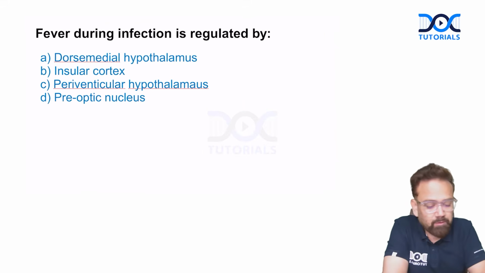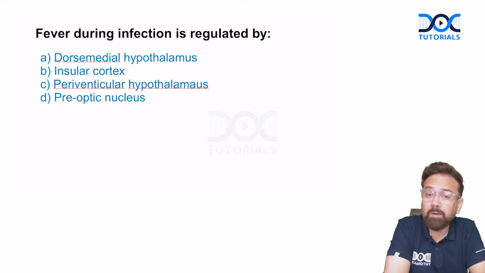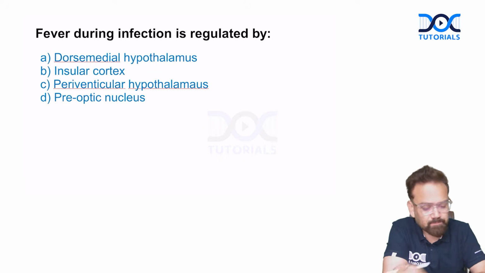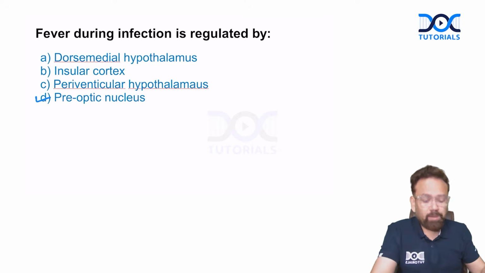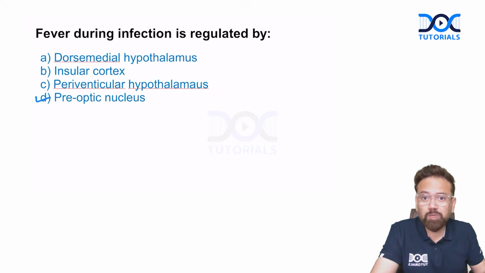Question number 2. Fever during infection is regulated by, again, temperature regulation. Very favorite question of examiners. Answer will be preoptic nucleus. Now you might be thinking there is anterior nucleus, there is posterior nucleus. So why only preoptic nucleus is the answer?